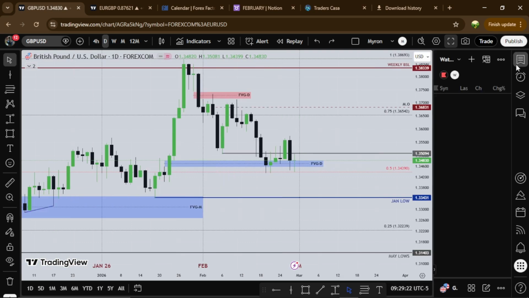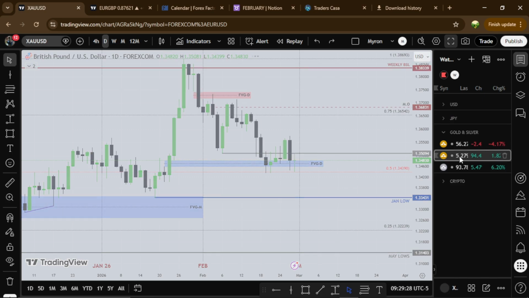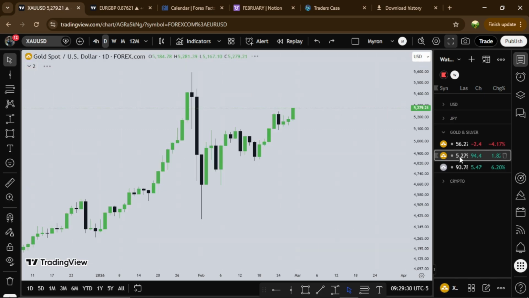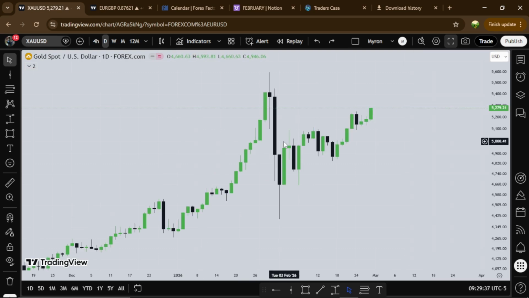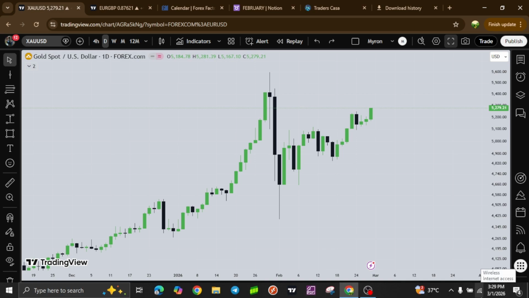So let's hop on. Let's see what gold and silver did for the month of February. So this is gold, and this is gold for the month of February, right? As you can see, gold kind of struggled for the first and second week. Then the last week we'll see gold resume its rally. So this is February. I'm waiting for my sheet to load.